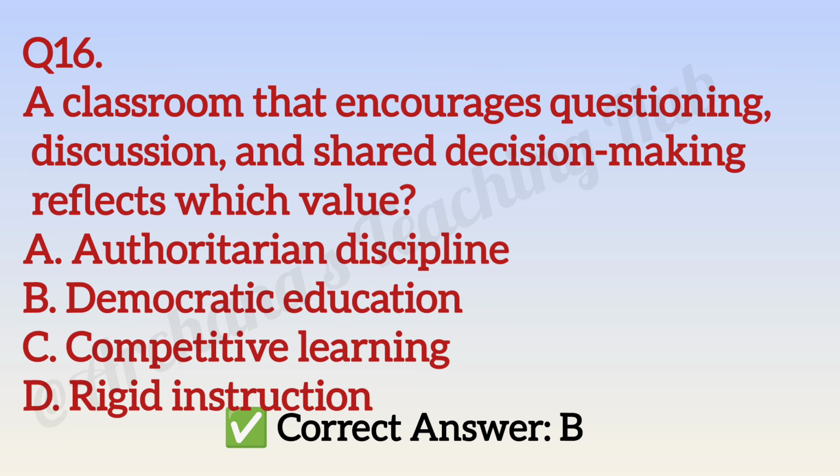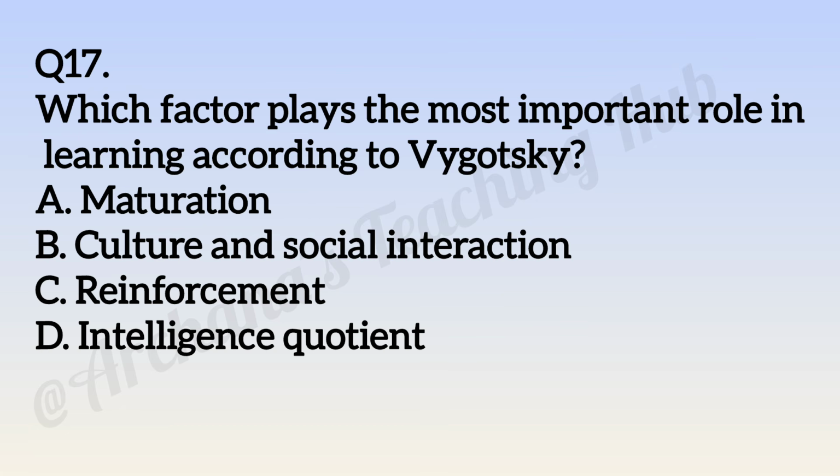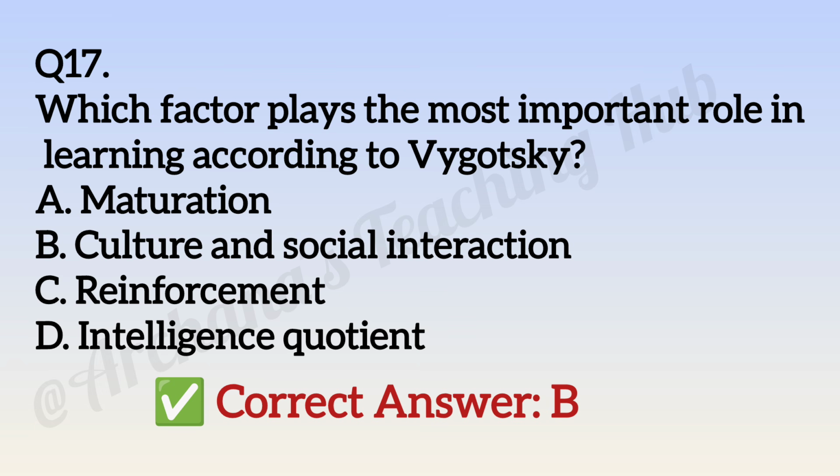Question number 17. Which factor plays the most important role in learning according to Vygotsky? Option A, maturation. Option B, cultural and social interaction. Option C, reinforcement. Option D, intelligence. Correct answer is option B, culture and social interaction.